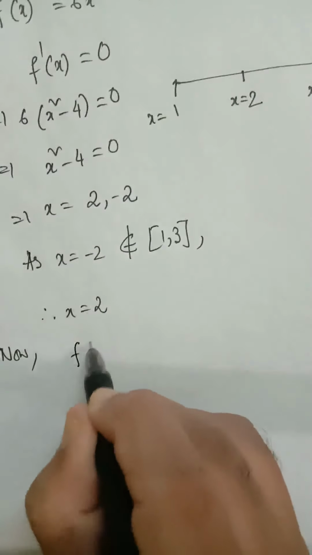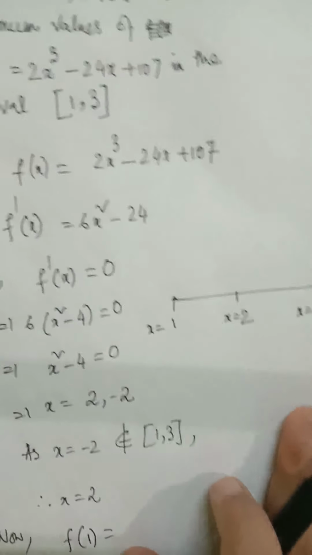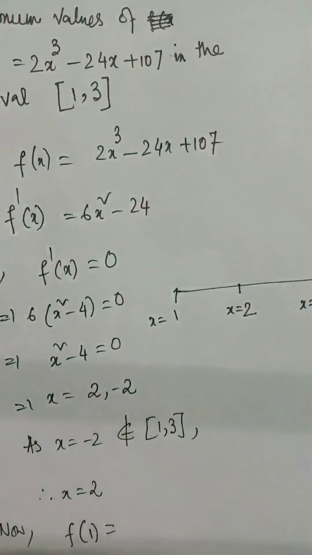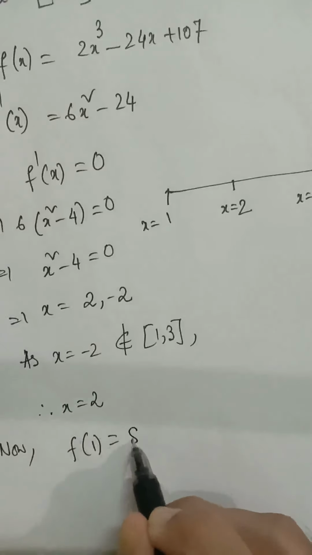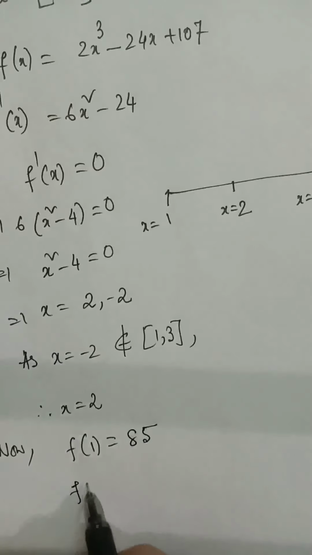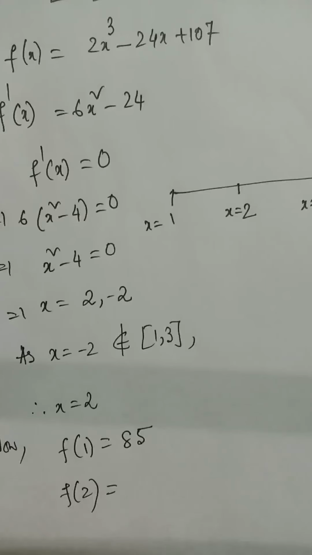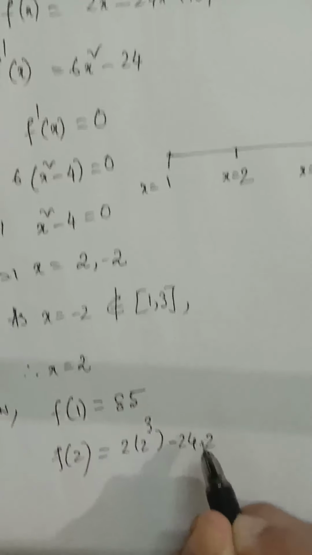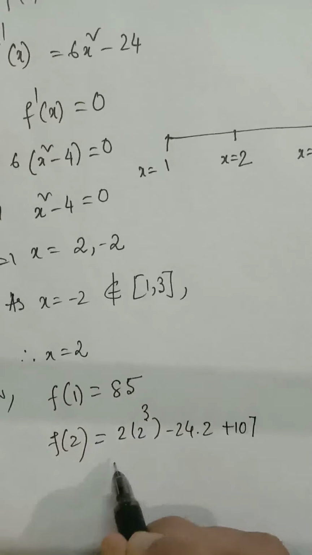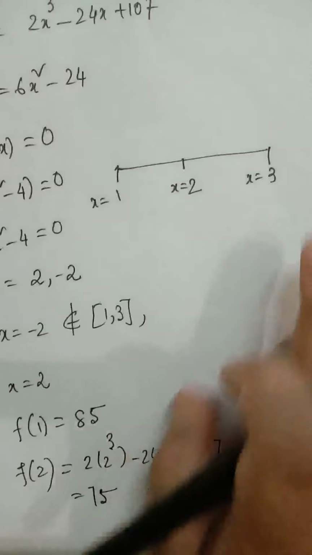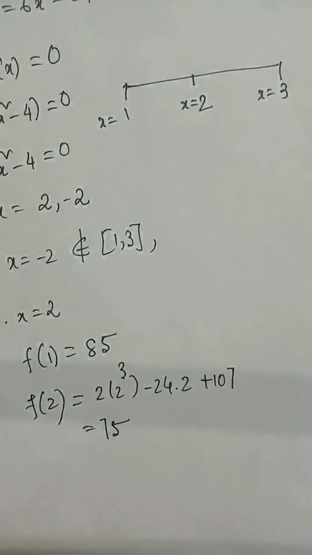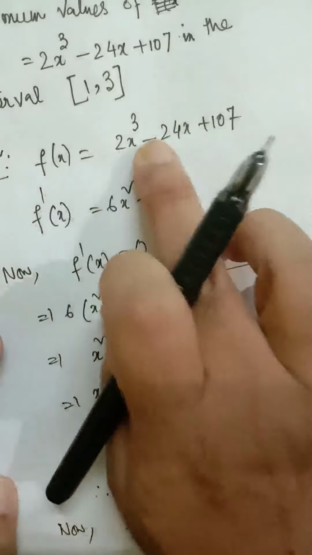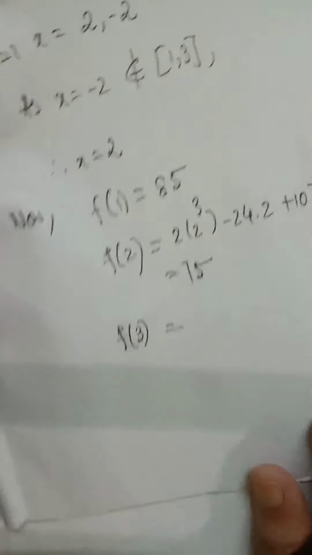Now f(1) will be 2 plus 107, 109 minus 24. That is 85. f(1) equal to 85. Next, f(2) equal to 2 into 2 cube minus 24 into 2 plus 107, which is equal to 75. Next, we have to find the value of f(x) at x equal to 3, and f(3), if we put x equal to 3 here, f(3) will be 89.